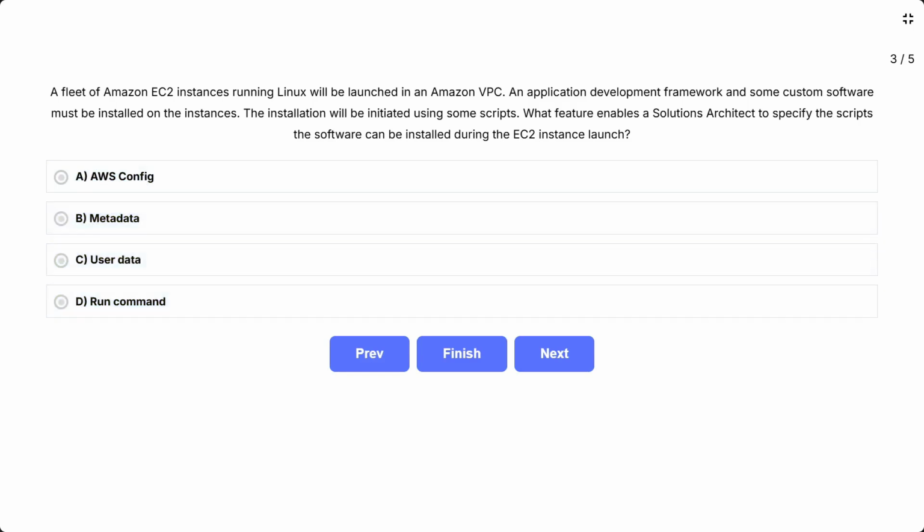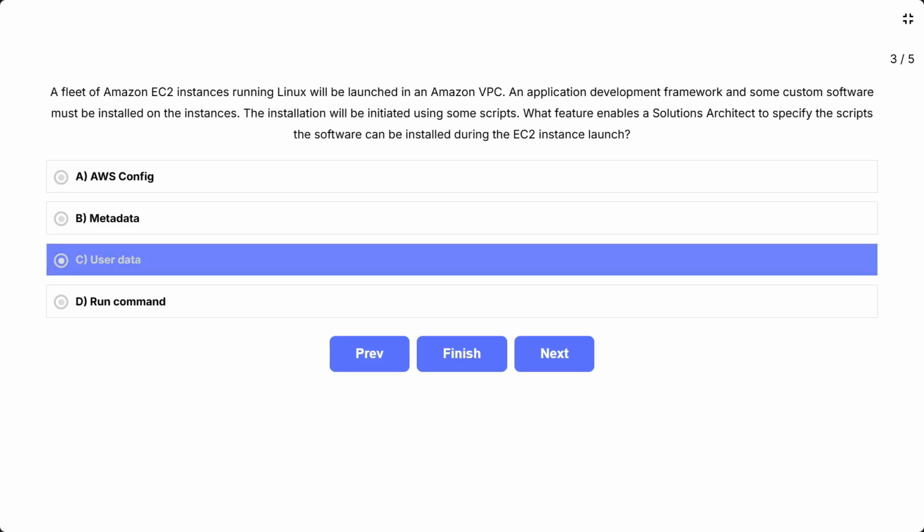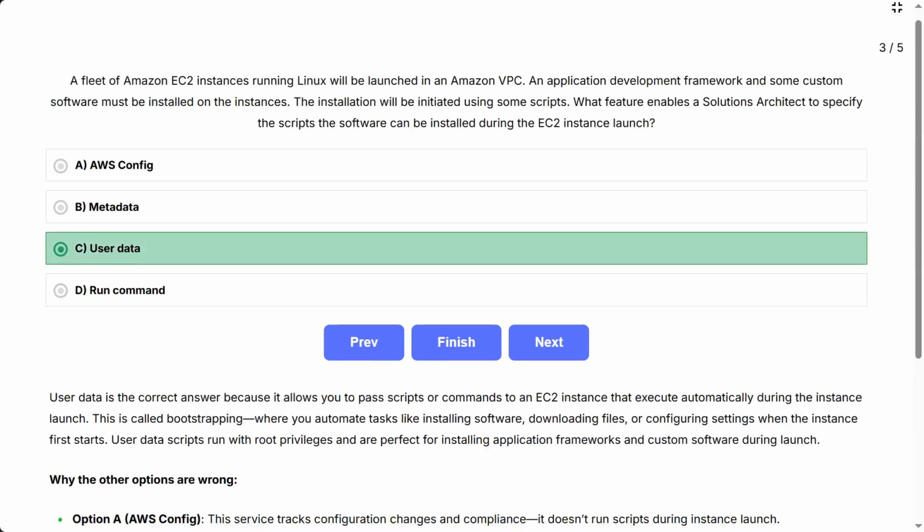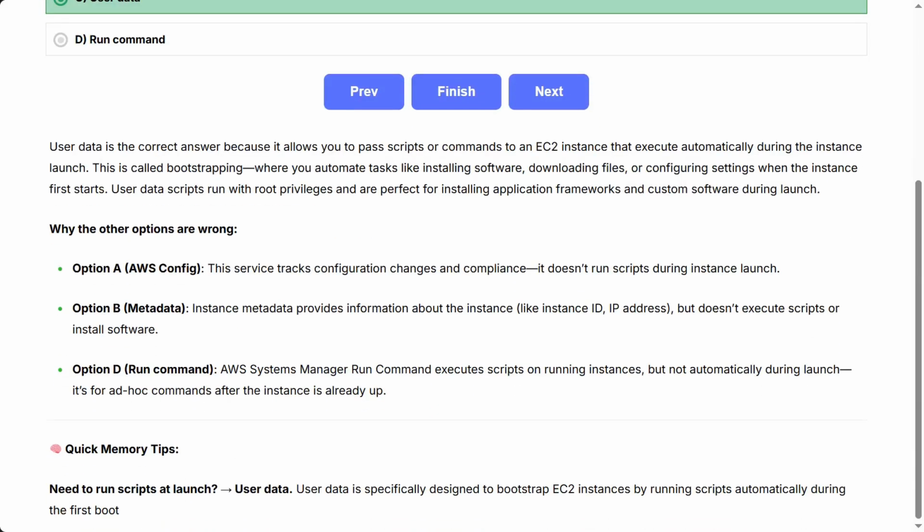The question is asking which EC2 feature allows you to run installation scripts automatically when an instance first launches. Key focus: during the EC2 instance launch means it needs to happen at boot time, not after. The correct answer is C, user data. User data is the correct answer because it allows you to pass scripts or commands to an EC2 instance that execute automatically during the instance launch. This is called bootstrapping, where you automate tasks like installing software, downloading files, or configuring settings when the instance first starts. User data scripts run with root privileges and are perfect for installing application frameworks and custom software during launch.